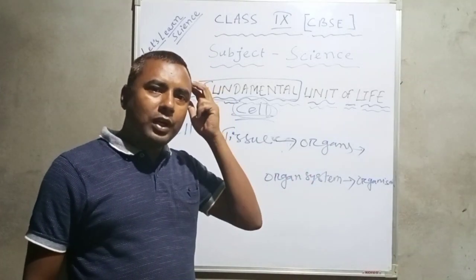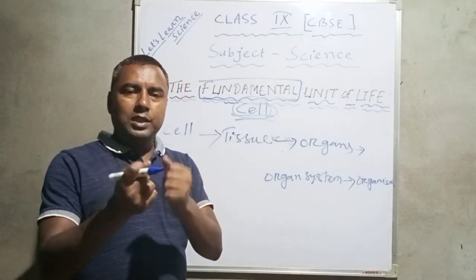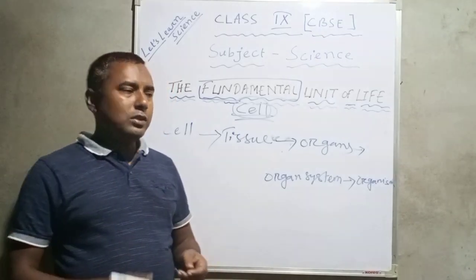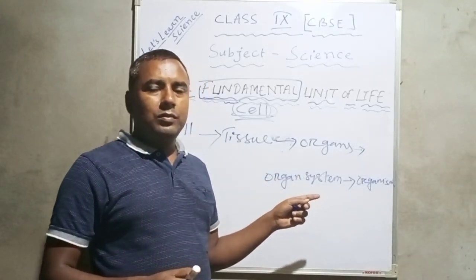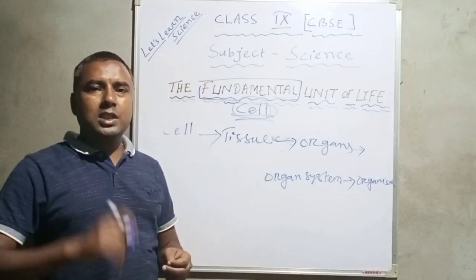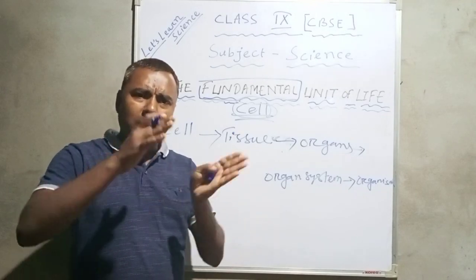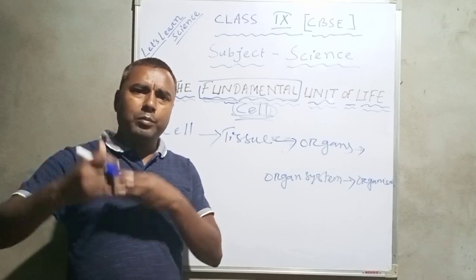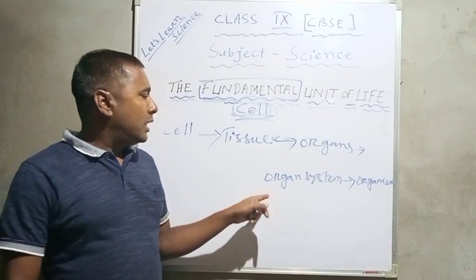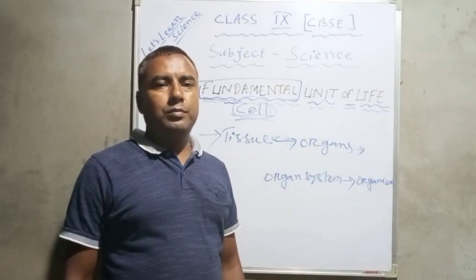Our nose is an organ. Our head is an organ. This hand is an organ. So this organ is also composed of cells. Many cells combine together to form tissue, and tissues combining, we get our organ. Then you see organ system, such as the respiratory system or digestive system. These are different organ systems. Different organs are involved in a particular system in the body to carry out particular tasks in order to survive. Then to become the full, that is the whole organism.